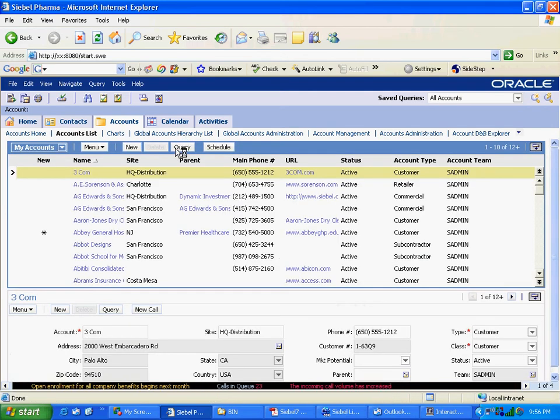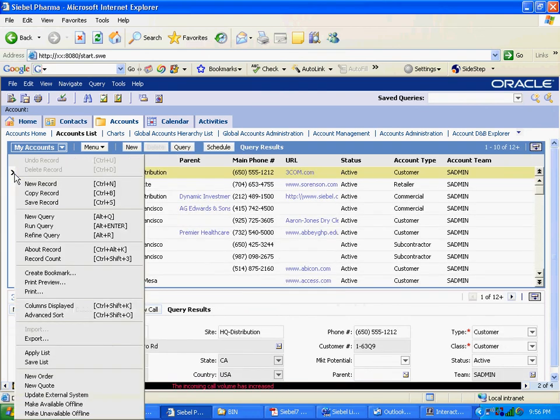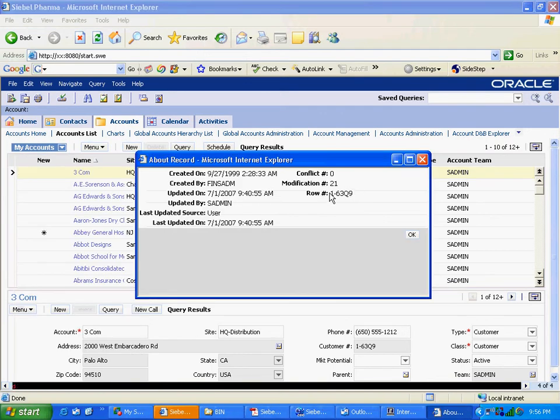So this is the row ID. I go back to this thing. Okay. So this is the record that has been created. Party type code is organization. DB last updated source, user name last updated. I'm not sure what it means. Name is 3com. So it is putting the account name in the name.